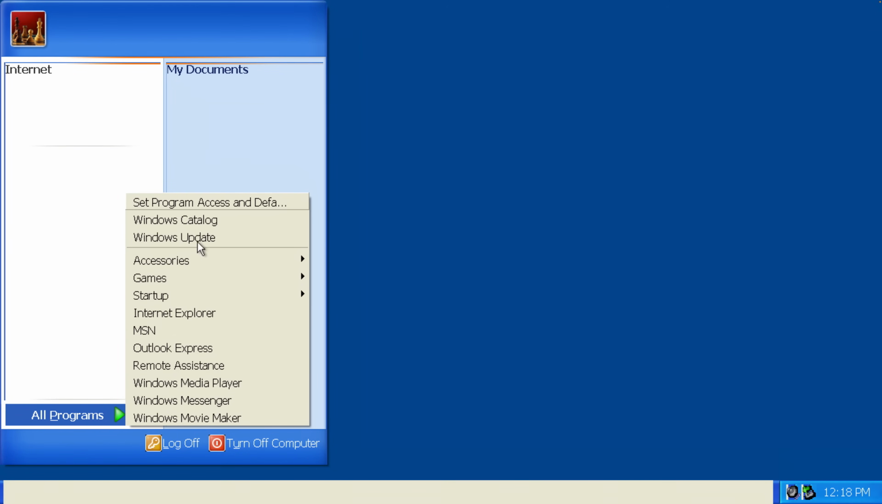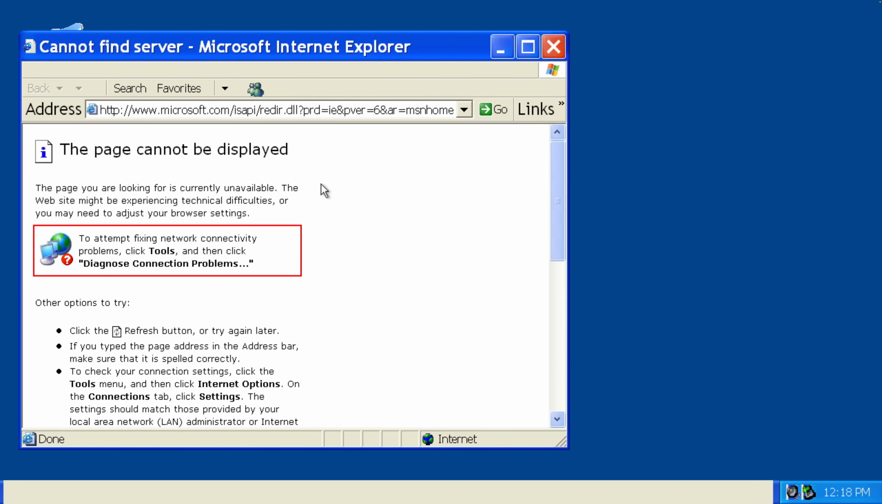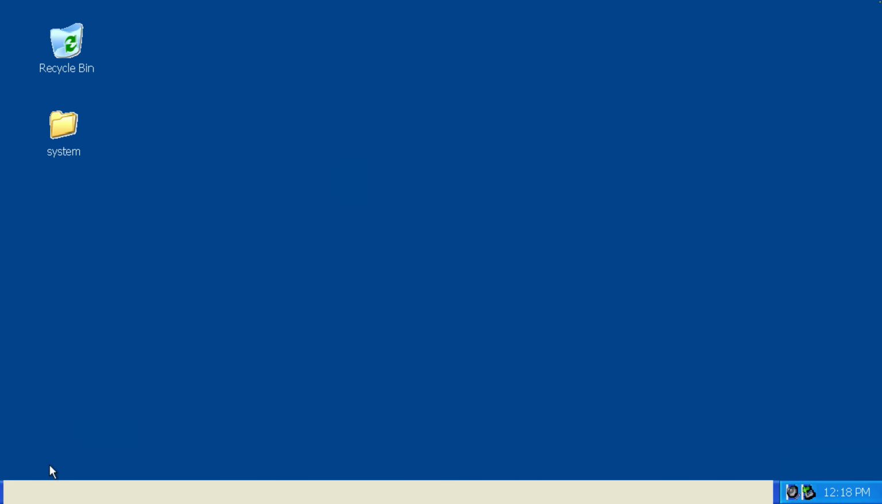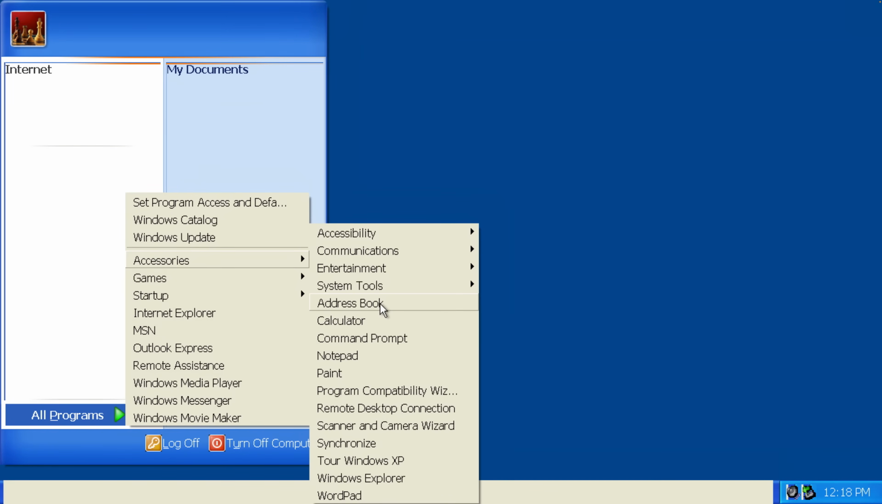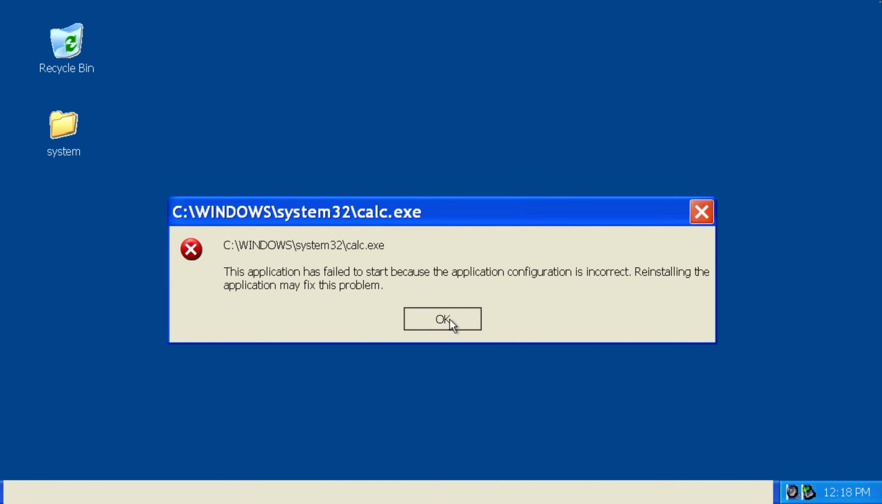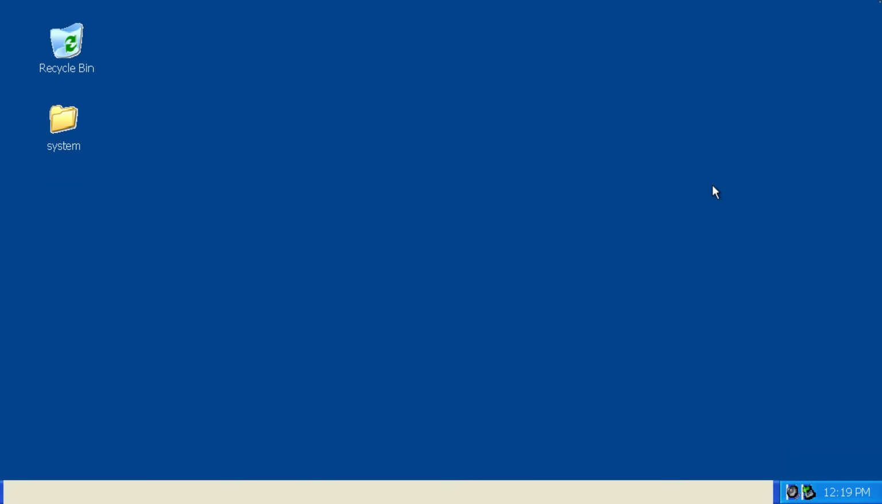All programs. Okay, so we can still access stuff from here. Internet Explorer, and let's minimize it, and we can't even access it anymore after we minimize. Accessories, calculator, this one doesn't work. So don't delete your Windows folder on Windows XP.